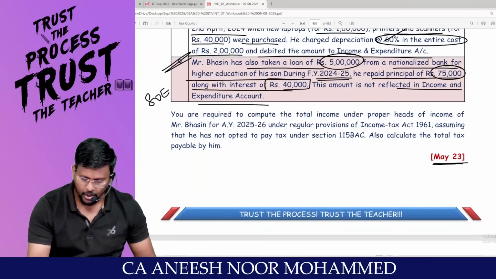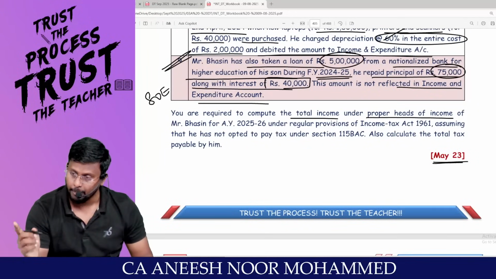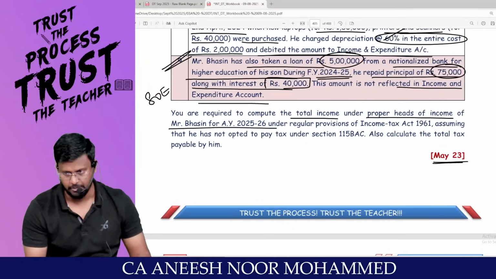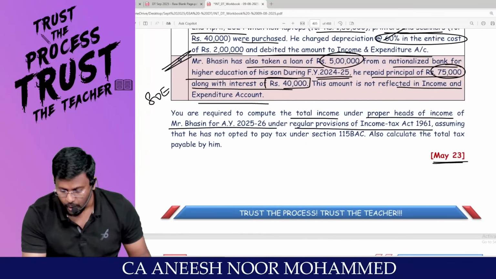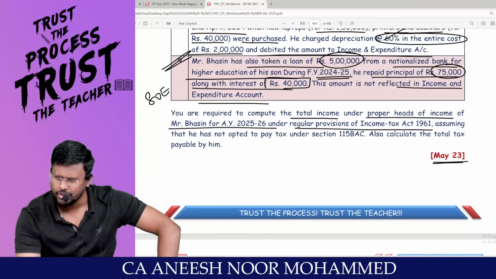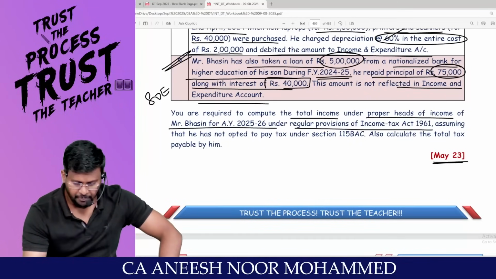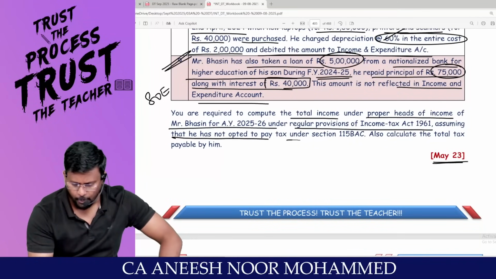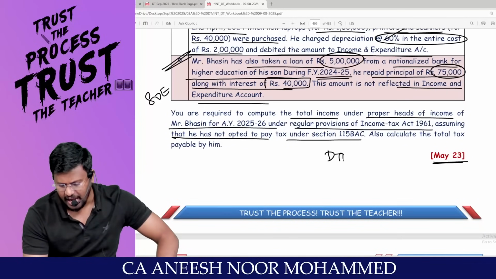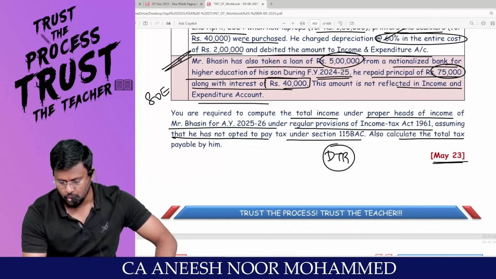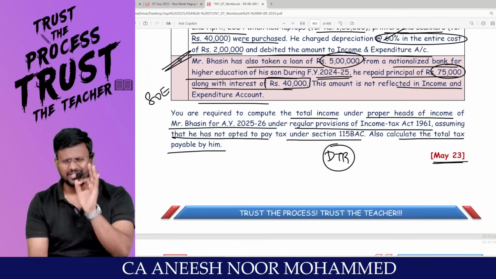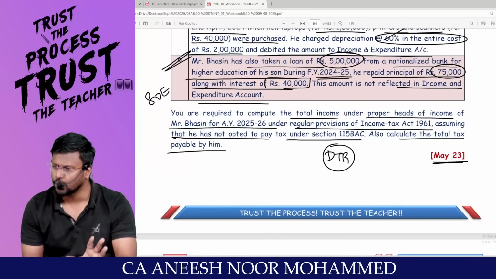You are required to compute the total income under the proper heads of income of Mr. B for assessment year 25-26 under the regular provisions of the Income Tax Act. Regular provision means optional tax regime. Assuming that he has not opted to pay tax under 115BAC, he said that I don't want the default tax regime. Also calculate the total tax payable by him. This is an expected question. Like this range only you will be getting a question.